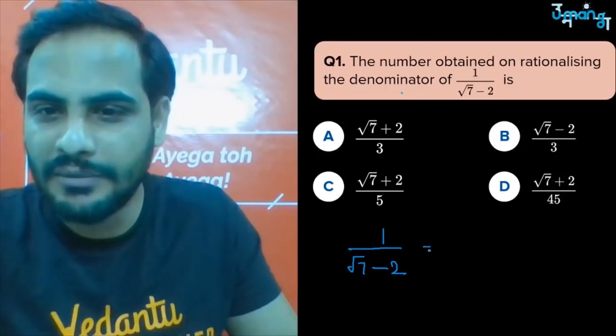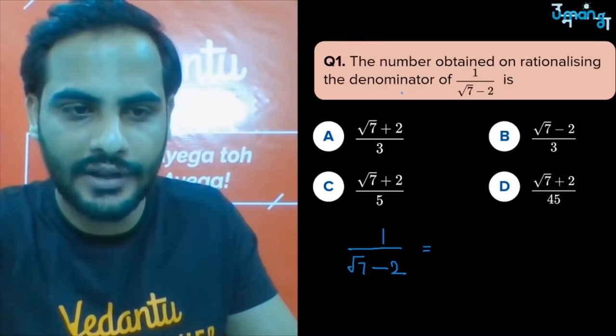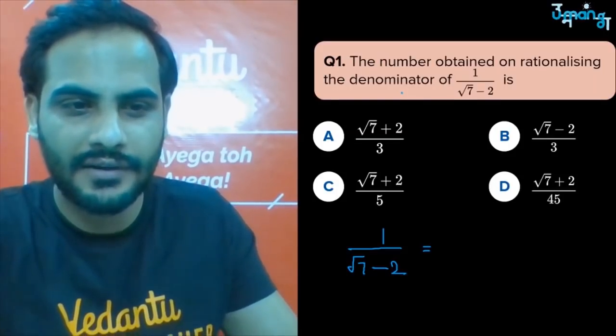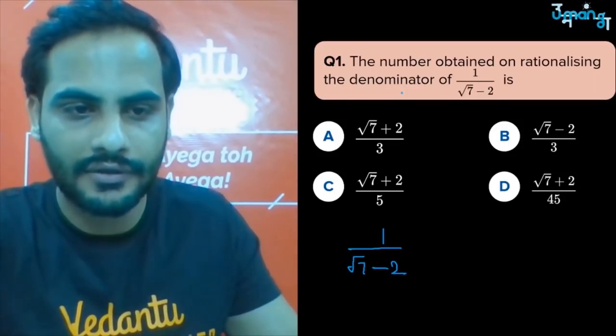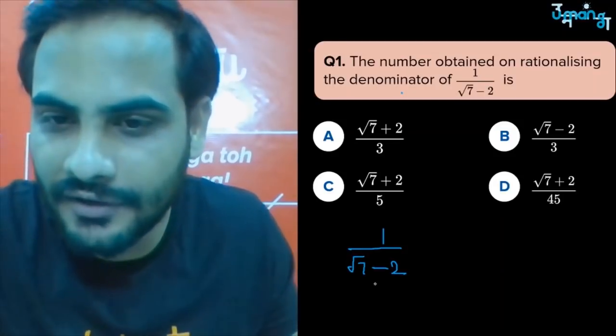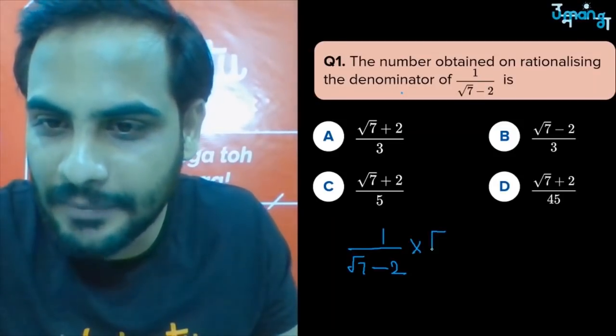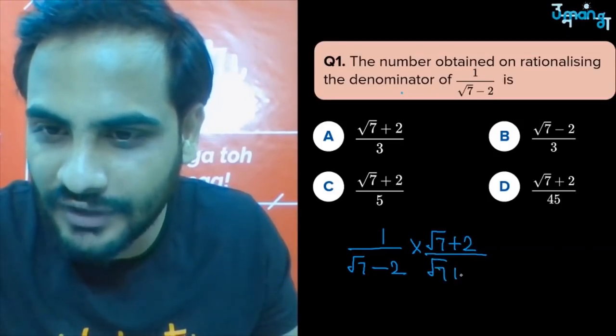So what I need to do is multiply it with the rationalization factor. If the denominator here is root 7 minus 2, we will multiply it with root 7 plus 2, and in the numerator also with root 7 plus 2.